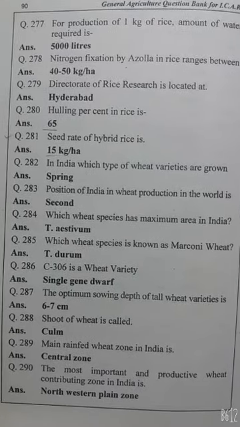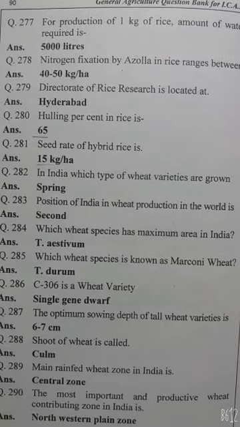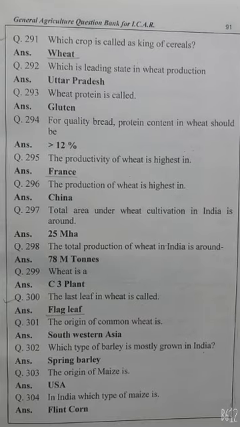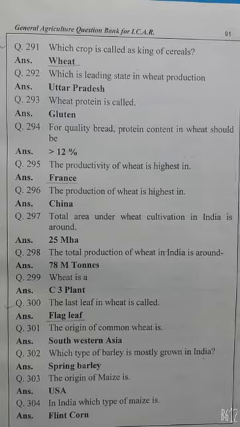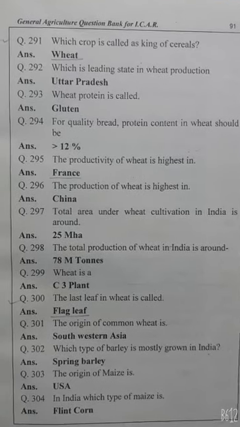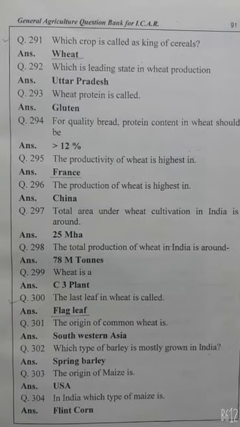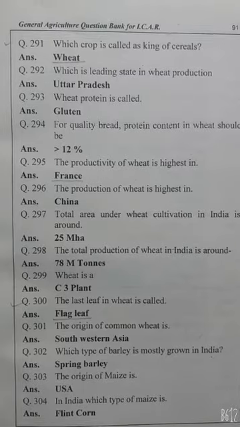Shoot of wheat is called culm. The main rain-fed wheat zone in India is central zone. The most abundant, important and productive wheat contributing zone in India is north-western plain zone. Which crop is called king of cereal? Wheat. Which is leading state in wheat production? Uttar Pradesh.